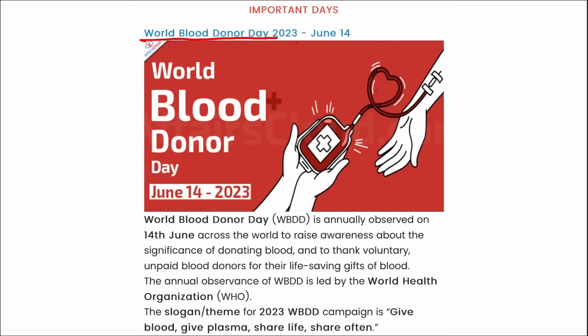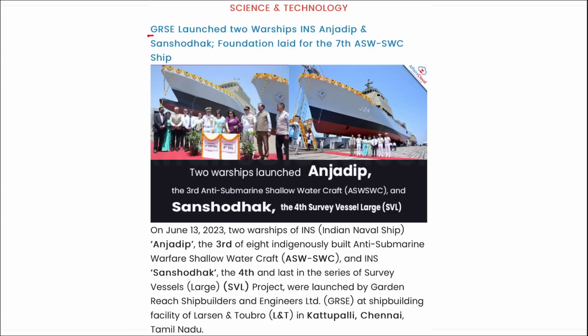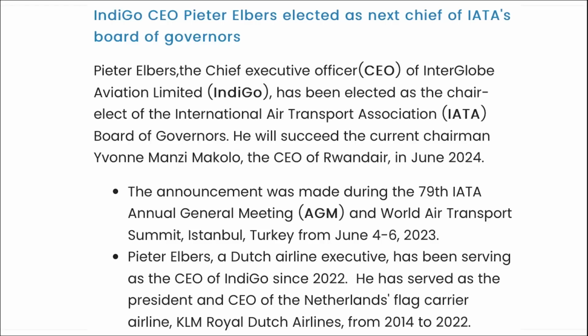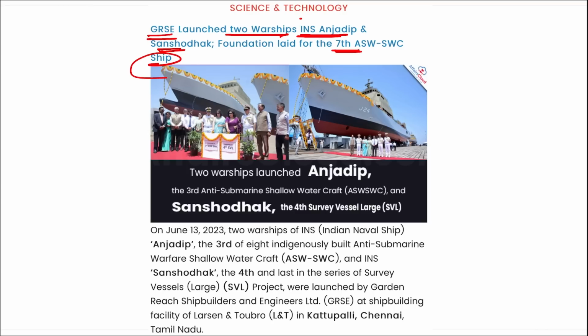World Blood Donor Day is observed on 14th of June with the theme Give Blood, Give Plasma, Share Life, Share Often. Next, GRSE has launched two warships, INS Anjadeep and INS Sansodak, that laid the foundation for the 7th ASW SWC ship, right? So here you can remember two warships, that is INS Anjadeep and INS Sansodak, that were recently launched.